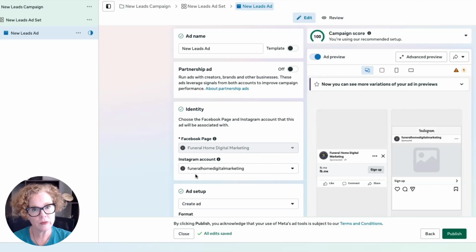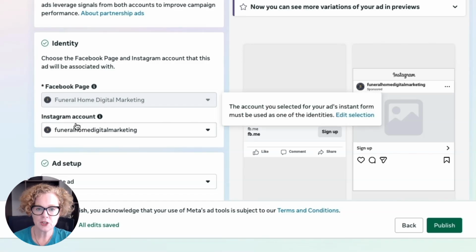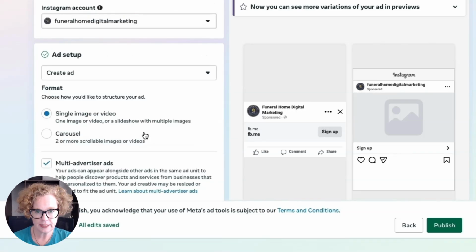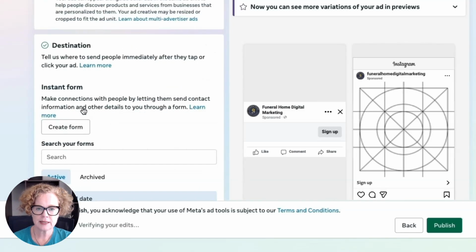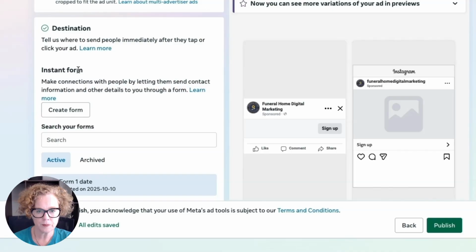We do all of that in here. So you'll make sure you'll have your Facebook page and Instagram account selected. We are creating an ad, and here we're using a single image or video. Our destination here is the instant form, so Facebook instant form. And here I'm going to click on Create Form.